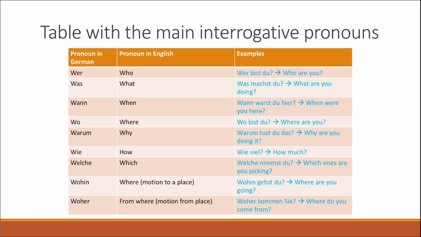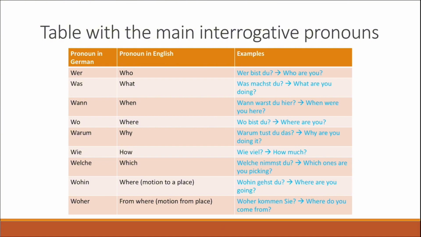Continuing on, number 6 is wie, which means how, and an example would be wie viel, which means how much. Now we have also welche, which means which, and an example would be welche nimmst du, which means which ones are you picking. Now we have wohin, which also means where, but only while talking about a motion to a specific place. And you can see it directly from the example.